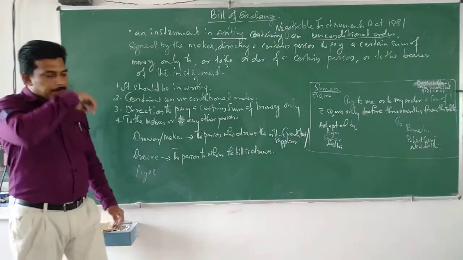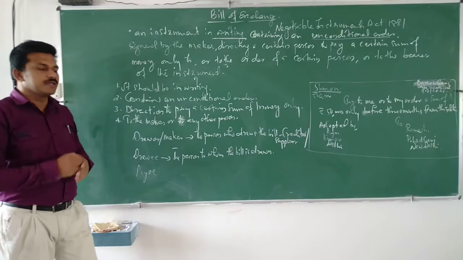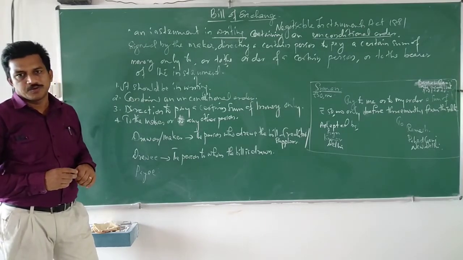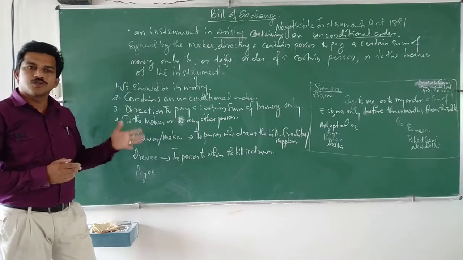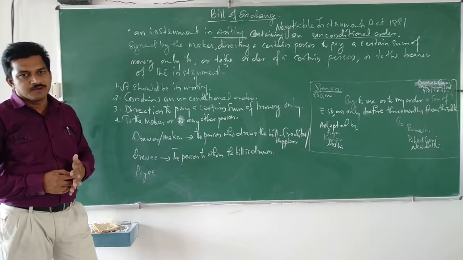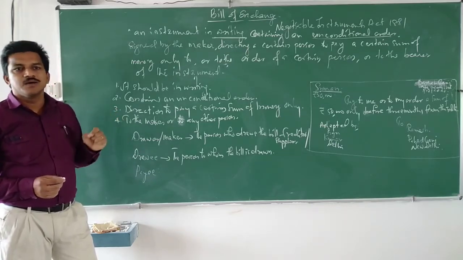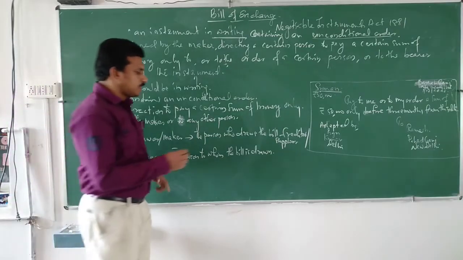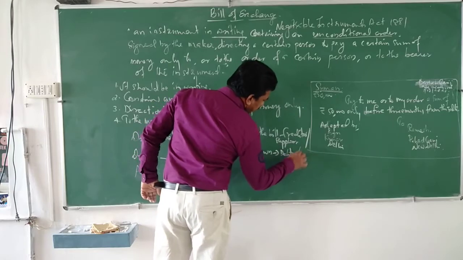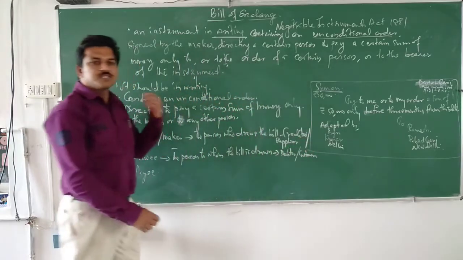That means the person to whom the bill is drawn is the one who has to pay the money. That is called the drawee. So drawee is the person who has to pay the money for the bill. That means he will be a customer or debtor who purchased the goods.